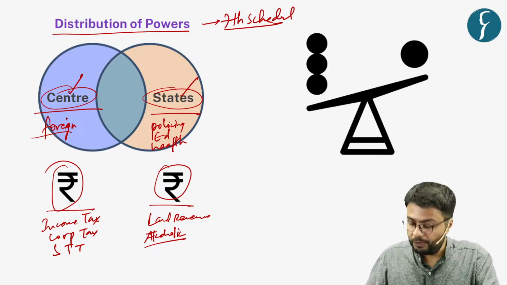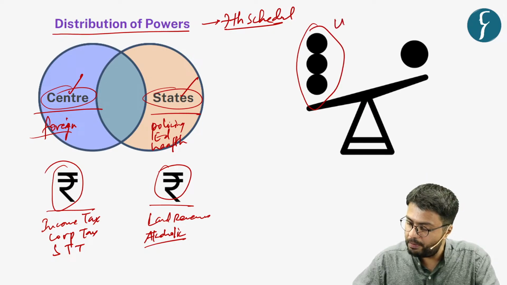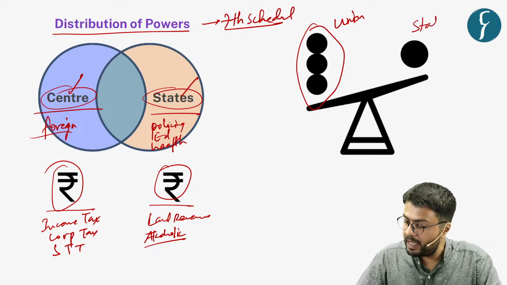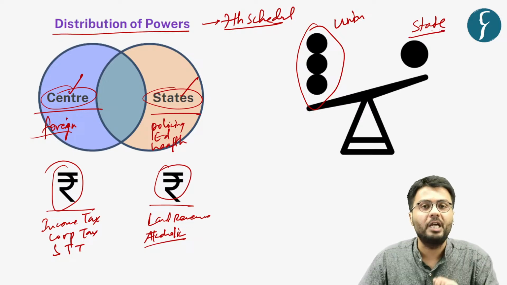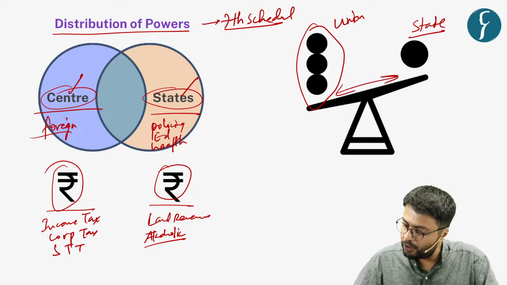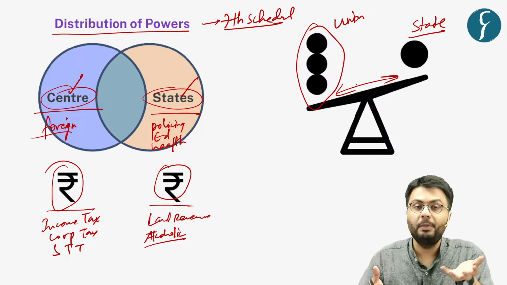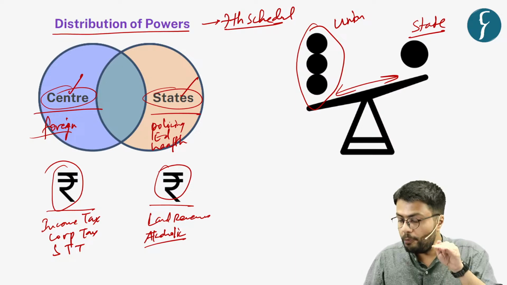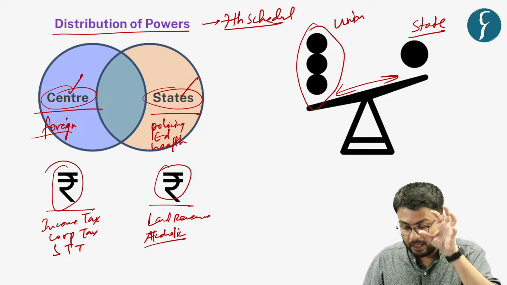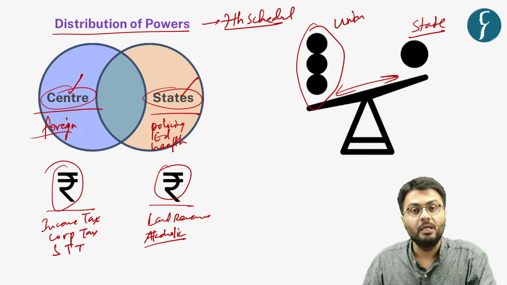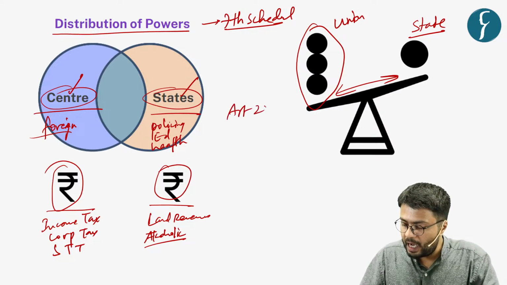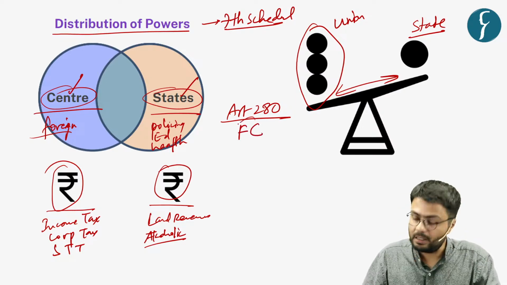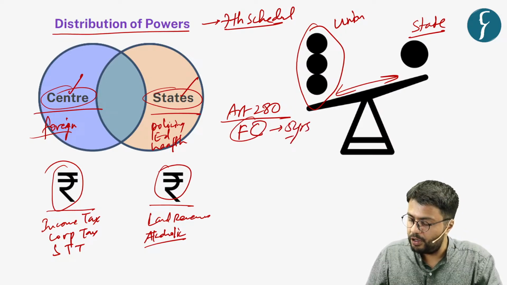However, in practice, we have seen that the revenues earned by the union government are quite a lot more than the revenues earned by state governments combined in general. And this creates a sort of mismatch between the funds of the union government and state governments. So, to balance the fiscal ability of these two governments, the Constitution under Article 280 has provided for the constitution of a Finance Commission every 5 years.